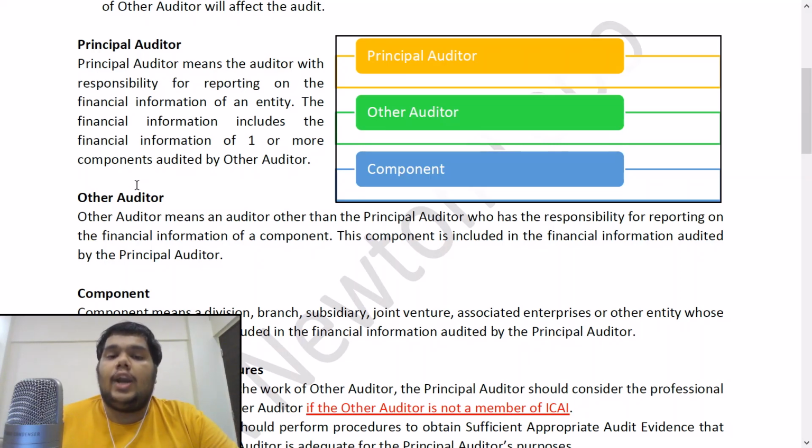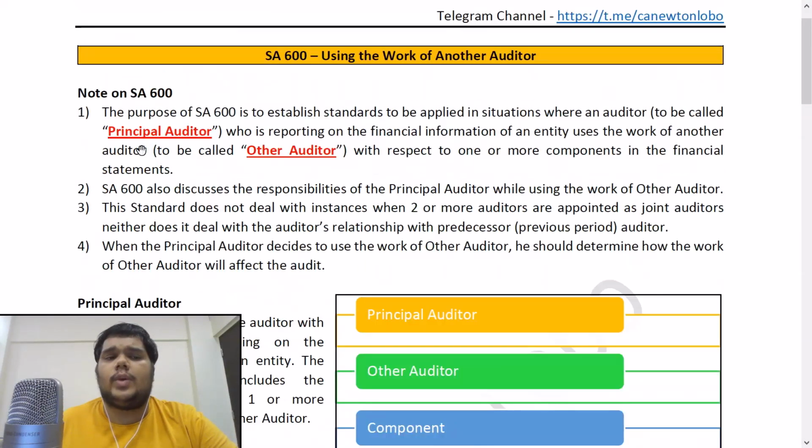other auditor, and component. I hope these three terms are clear, because this is going to make work a lot easier in this standard. If you get these three terms, then the standard is sort of done. There's not much to see in this standard beyond these three terms. You'll just see these three terms being played out again and again. So now let's go to the first question.